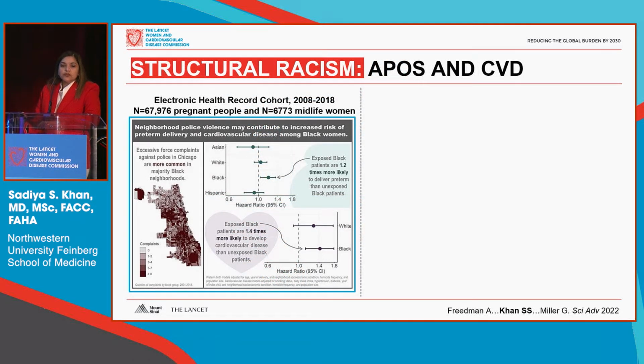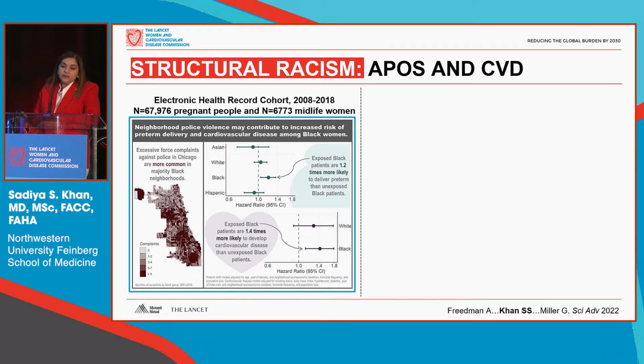But structural racism and police violence particularly may be an important aspect of how we approach cardiovascular care, particularly in women. In this recent study led by an excellent postdoc at Northwestern, we looked at an electronic health record-based cohort of women who were in our health system between 2008 and 2018, and we looked at 2 specific populations of women, pregnant people and those who were receiving primary preventive care.